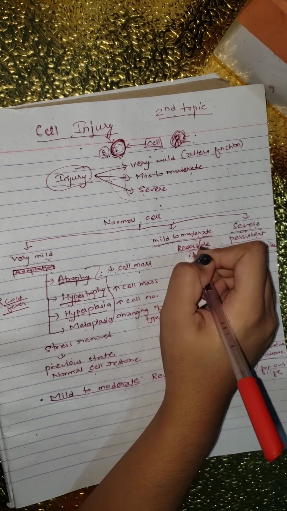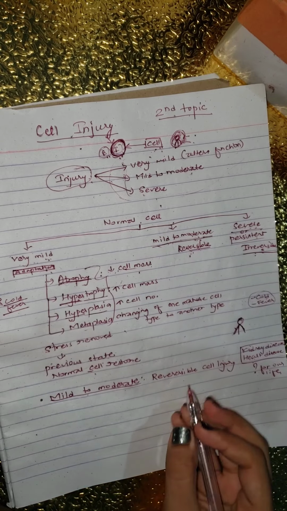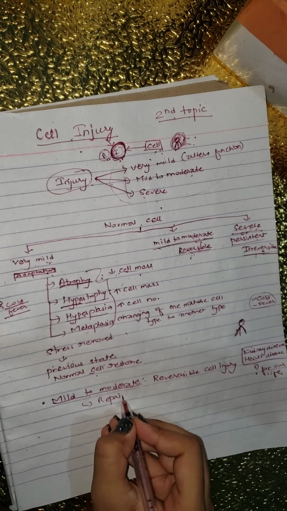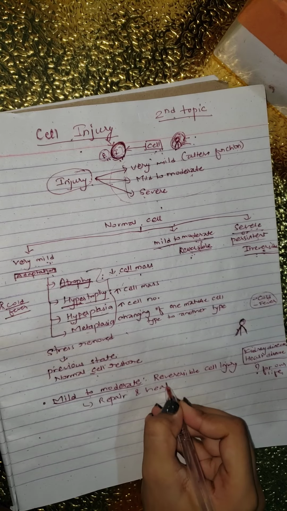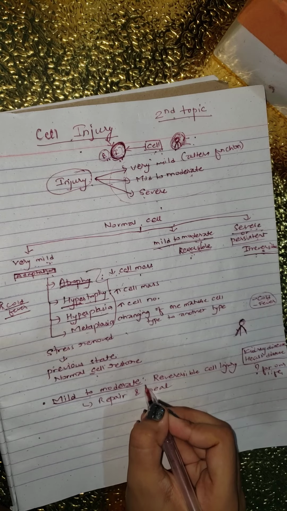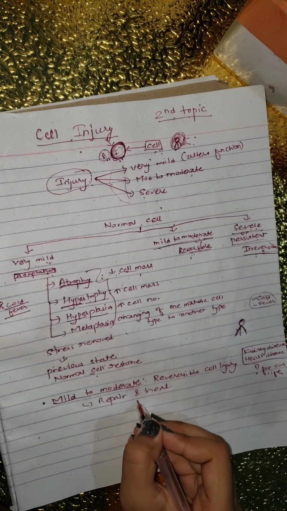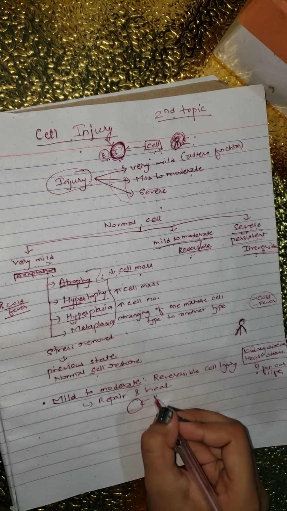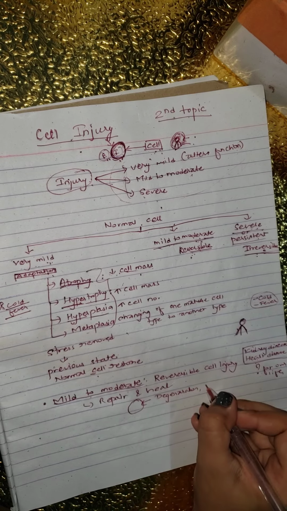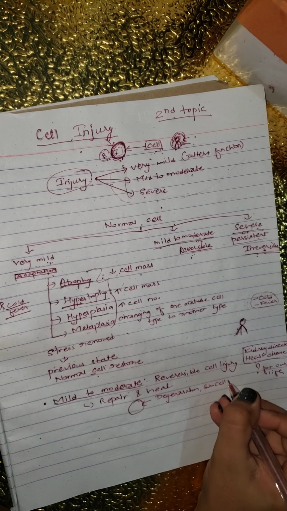Reversible means the cell can repair and heal after some time if the stress is removed. During mild to moderate stress, some things happen inside the cell: degeneration or subcellular alteration, and intracellular accumulation.